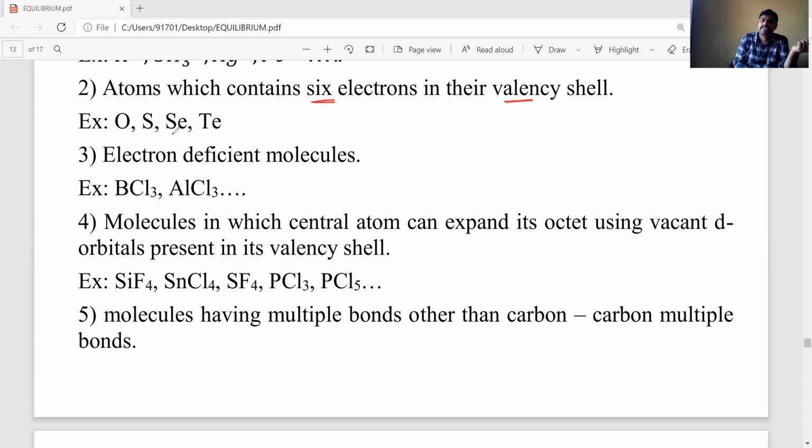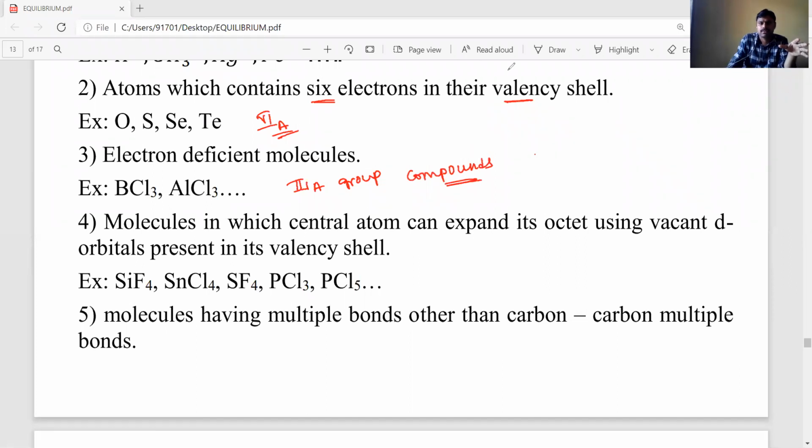Sextet electrons in the outermost shell containing atoms act as Lewis acids. That means group 6A element atoms, like oxygen, sulfur, selenium, and tellurium. Next, electron deficient molecules: group 3A compounds, boron compounds and aluminum compounds. Those all act as electrophiles.